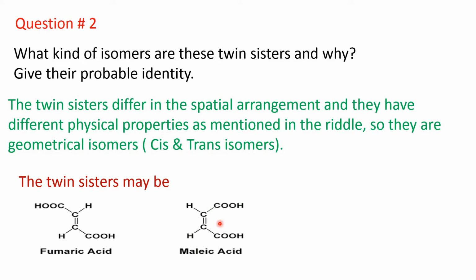And another isomer is maleic acid, which is referred to here as the other twin sister. That means the other sister is maleic acid, where the molecular formula is the same. The only difference is that these two carboxylic acid groups are on the same side. Similarly, the two hydrogen atoms are also on the same side.